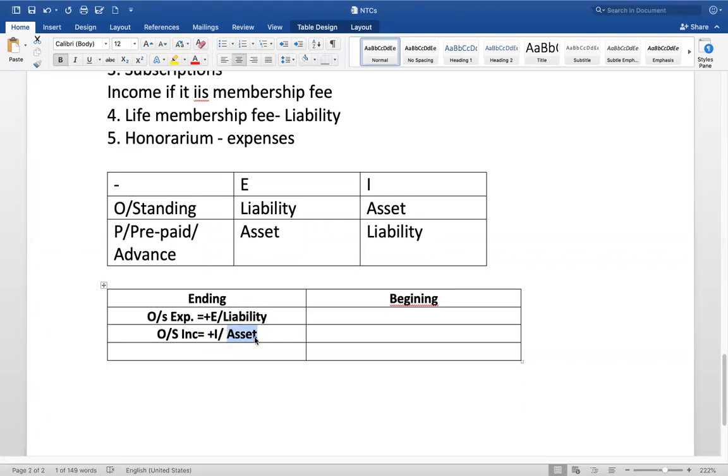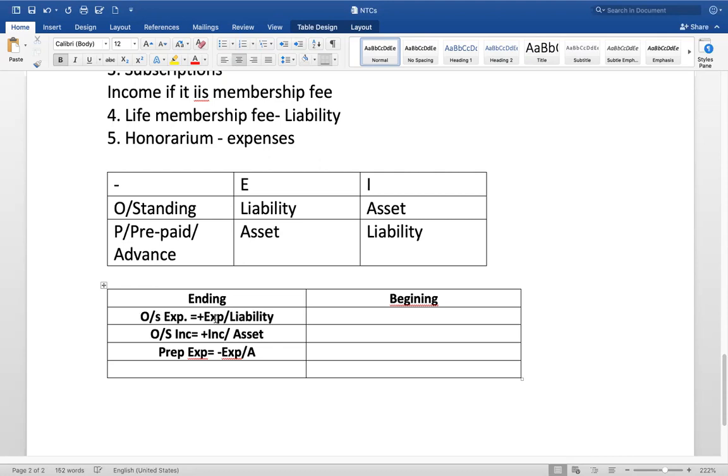Similarly, if it is prepaid expense, then deduct from that expense, and it also becomes an asset.